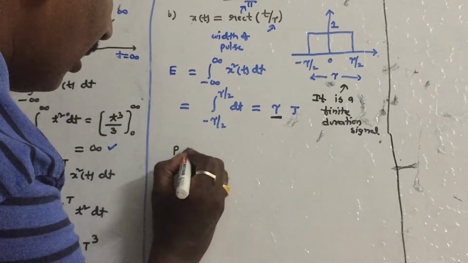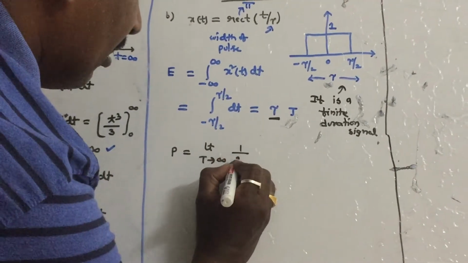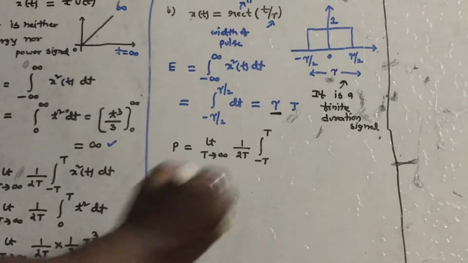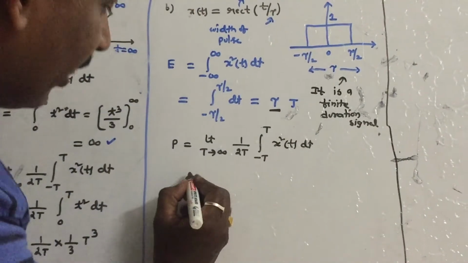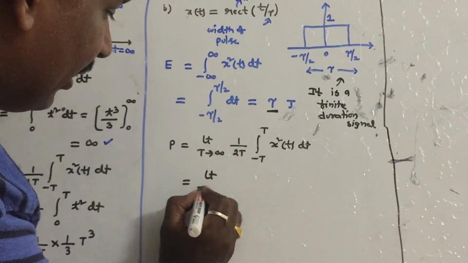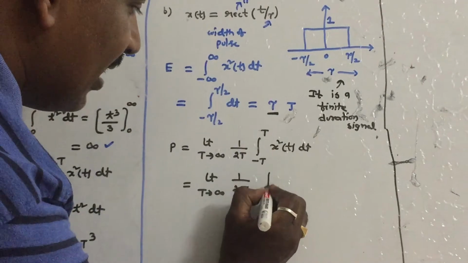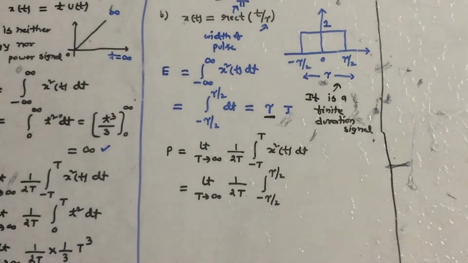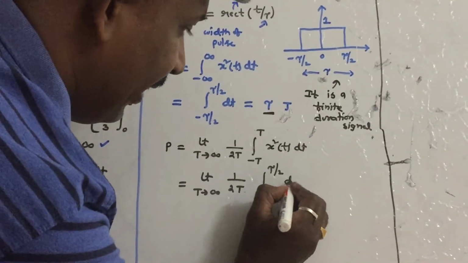Let us calculate the power. The power formula is limit T tends to infinity, 1 by 2T, integral minus T to T x square of t dt. You can clearly see that the signal is available from minus tau by 2 to tau by 2, so x square is 1, dt.